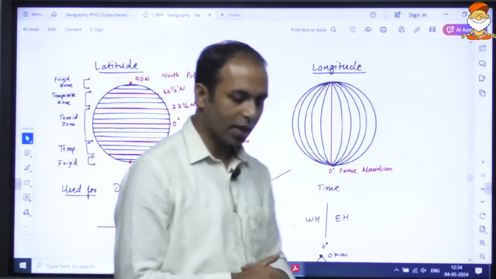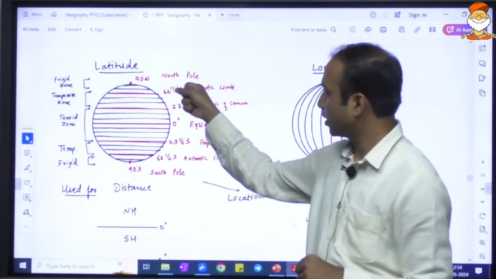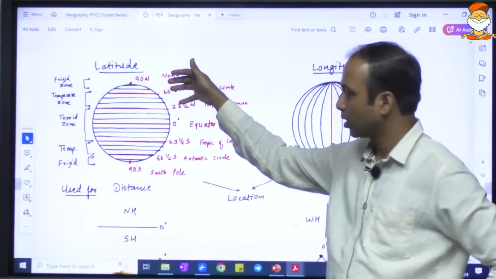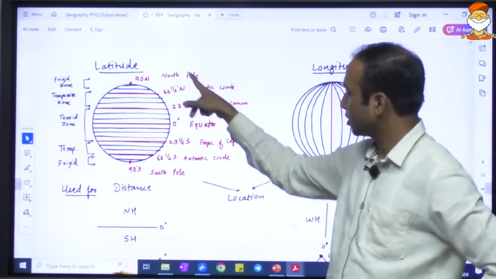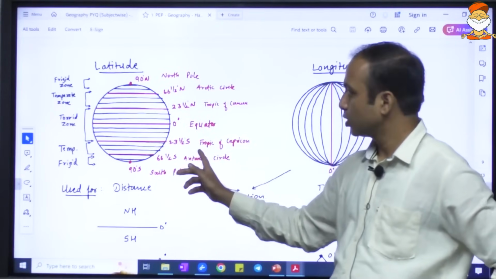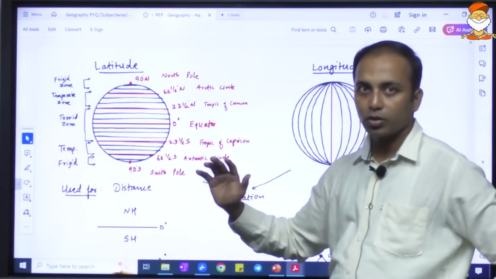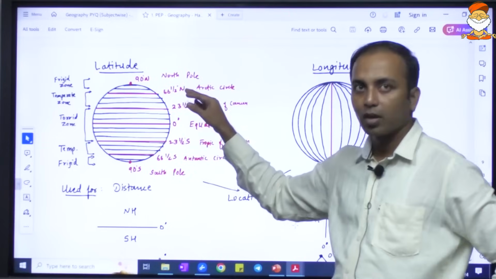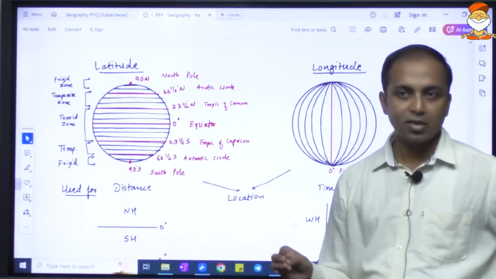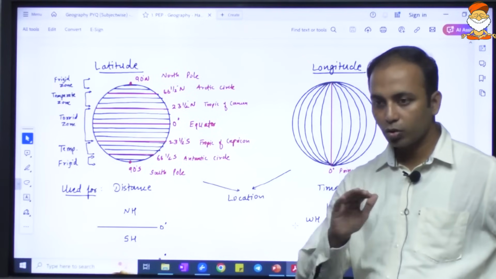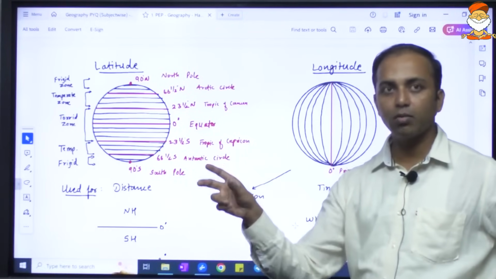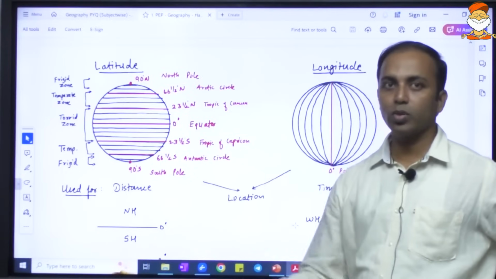So with respect to latitude, first we'll focus here. Latitudes are the horizontal lines. The very important latitudes are the equator, Tropic of Cancer, Tropic of Capricorn, Arctic Circle, Antarctic Circle, and the North Pole and the South Pole. There was a question in 2019 related to this. So don't take it lightly that you know latitude and longitude. Many students made mistakes even after knowing this, because UPSC is asking in-depth questions, and you should not have just shallow information. Just knowing the term does not mean you know the topic. You have to go into the detail of the topic.